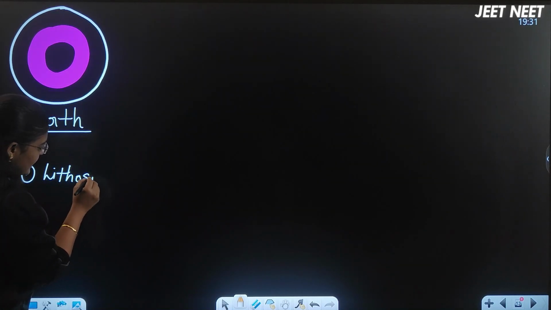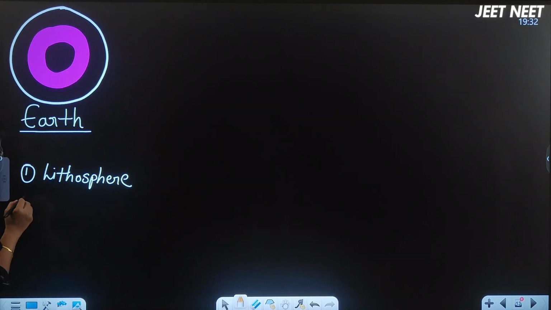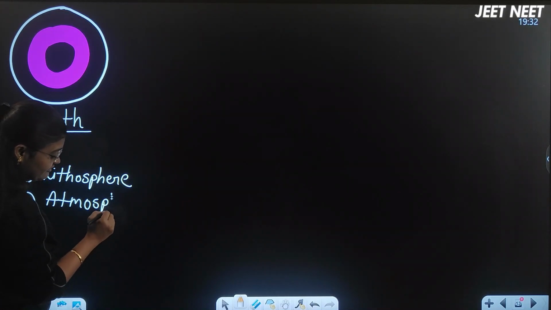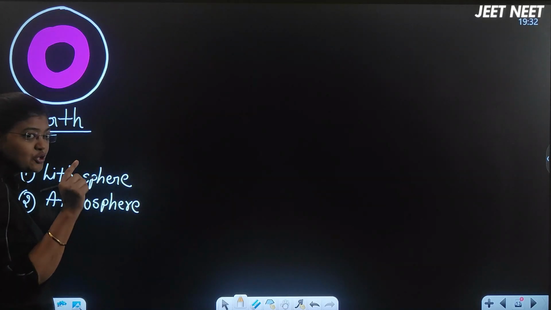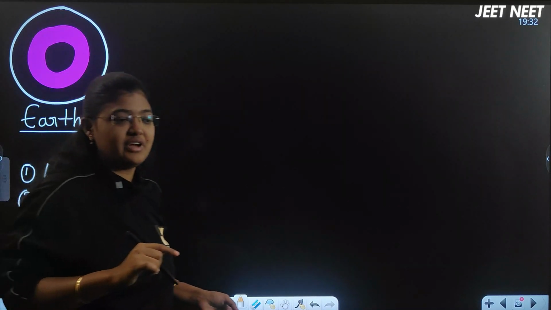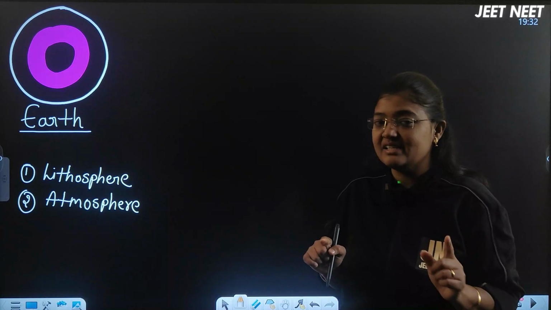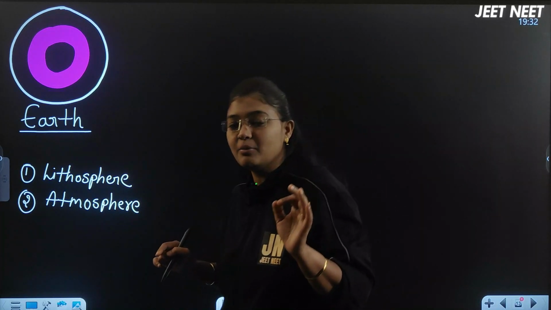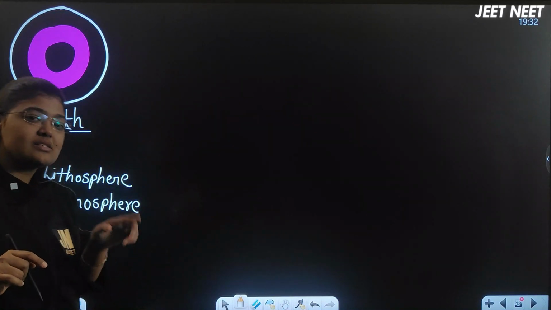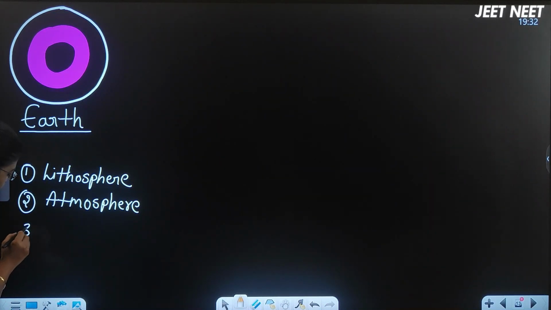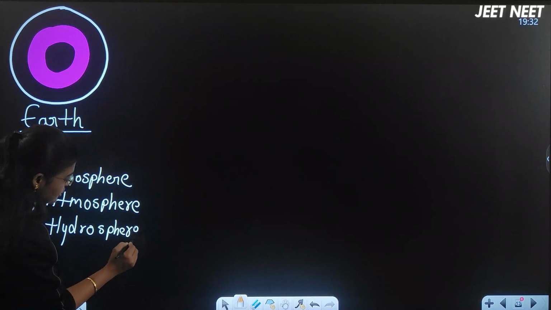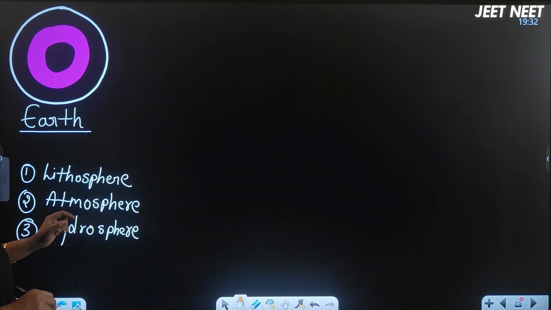Lithosphere, the first land area was formed. Second, the formation of atmosphere. As we know that when the earth was formed, it was a reducing atmosphere, not an oxidizing atmosphere. It means, as in NCERT they gave it, no oxygen atmosphere, it means reducing atmosphere. Oxygen was not available in a free form, but oxygen is available, it was just not in a free form. Third one is the formation of water, that is the hydrosphere. So lithosphere, atmosphere and as well as hydrosphere.